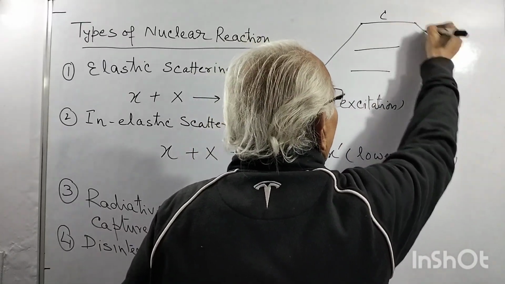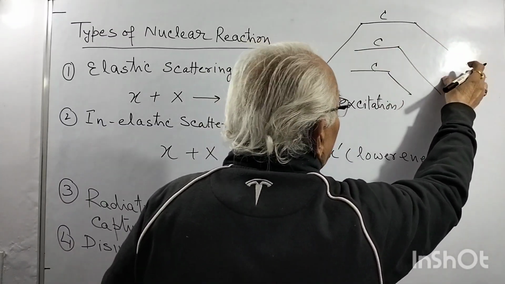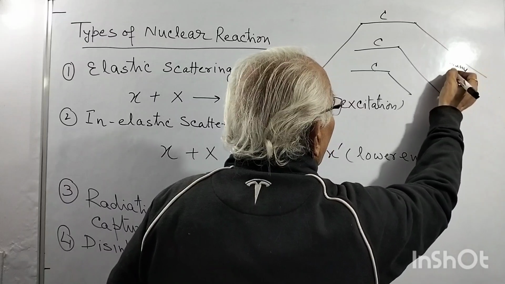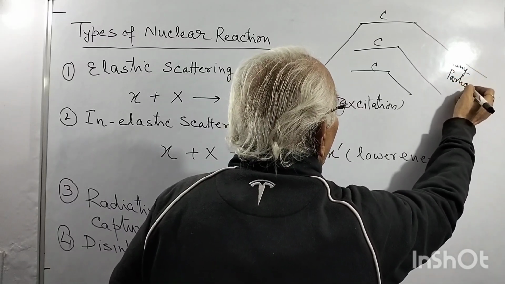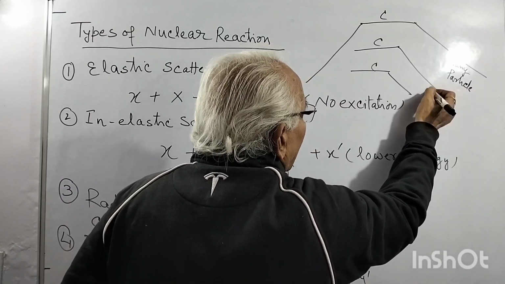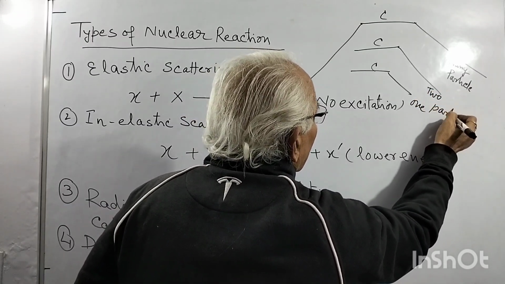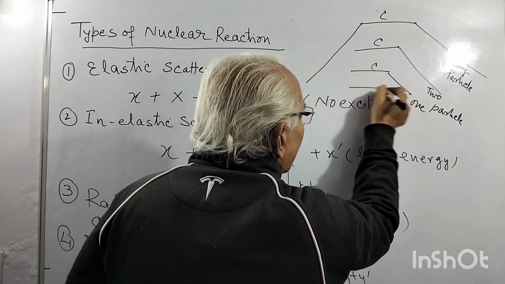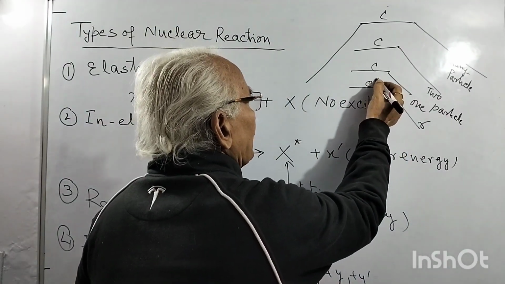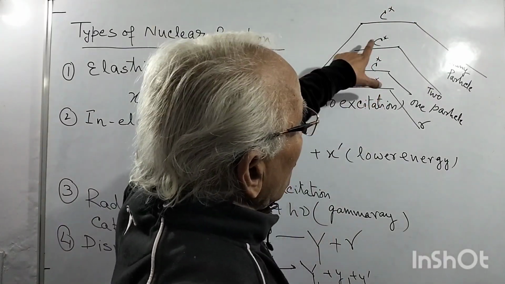So depending upon this, this may give this C or this C, this may give some other. This may give many particles, maybe two particles only, or maybe only one. Or if it is a lower excitation, it may give only gamma ray. So this compound nucleus which is excited can de-excite depending upon the energy of excitation.